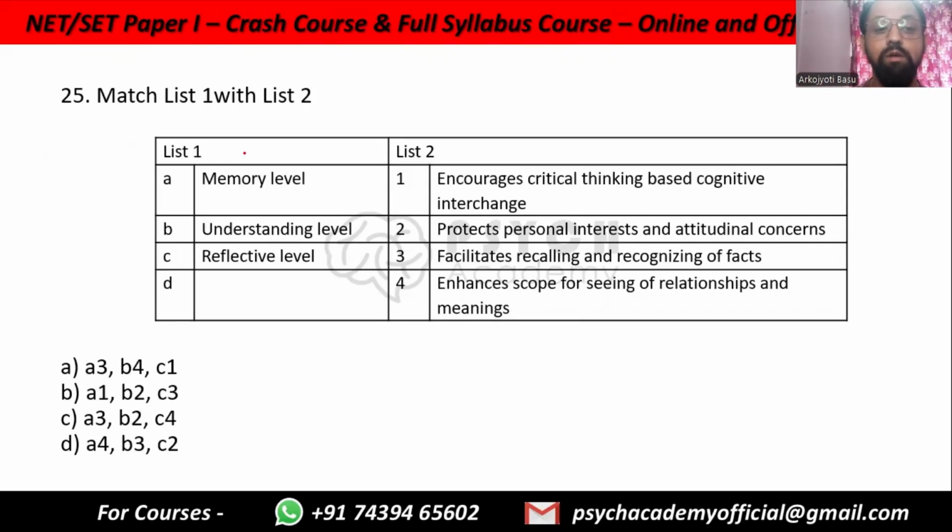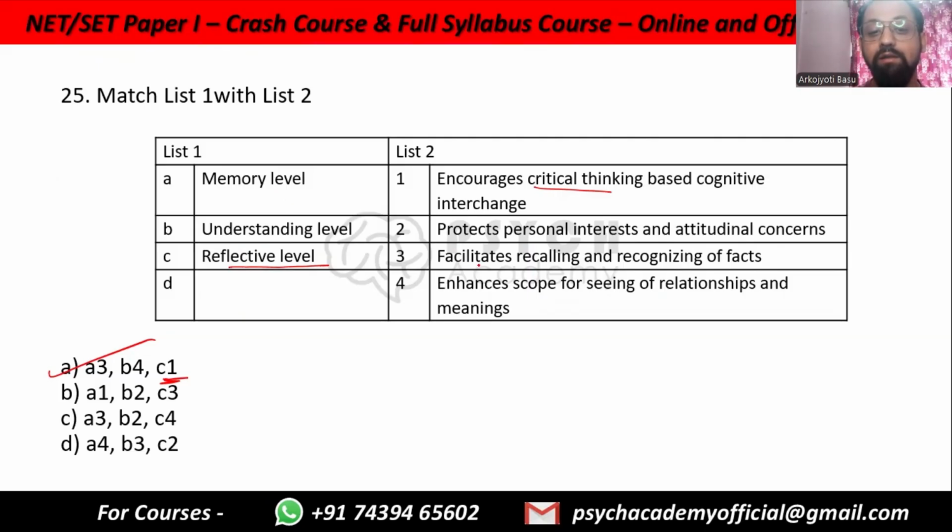Match list 1 with list 2. Memory level, understanding level, reflective level. Encourages critical thinking, based cognitive interchange. Protects personal interests and attitudinal concerns. Facilitates recalling and recognizing of facts, enhances scope for seeing of relationships and meanings. We have discussed this quite a few times, so this should be very easy right now. Encourages critical thinking, reflective level, very clearly reflective level, C1. We have only one option with C1.